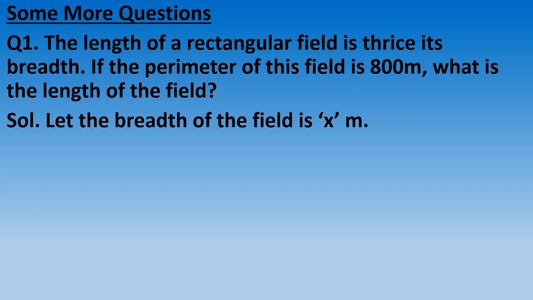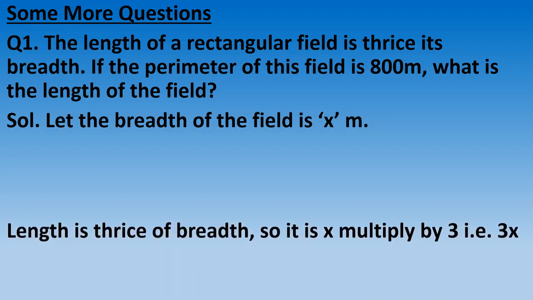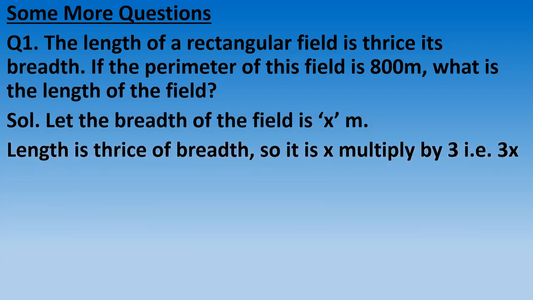See the solution. Let the breadth of the field be x meter. x is anything: 1, 2, 3, 4, 10, 20, 100, 500, 250, any number. So we have taken it as x. This x is known as a variable. The breadth of the field is x meter. This we have supposed. It is not given.